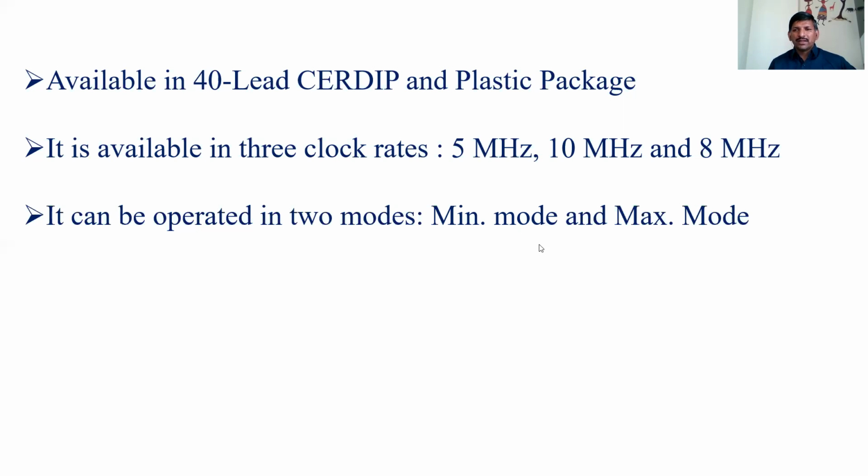At that time, the 8086 needs to interact with the 8087, that is the floating point unit. That means floating point operations are performed by the 8087 coprocessor, which needs to be interfaced with the 8086. That is operating in maximum mode. In maximum mode, the 8086 microprocessor interacts with an external processing element to do the operation. In the case of floating point operations, we can use maximum mode.